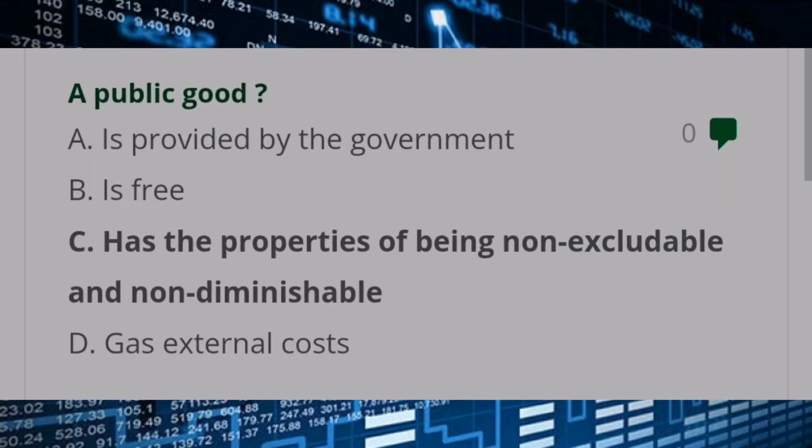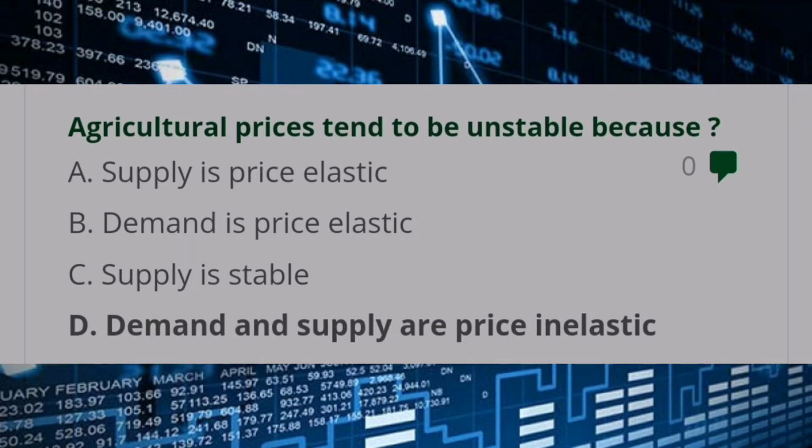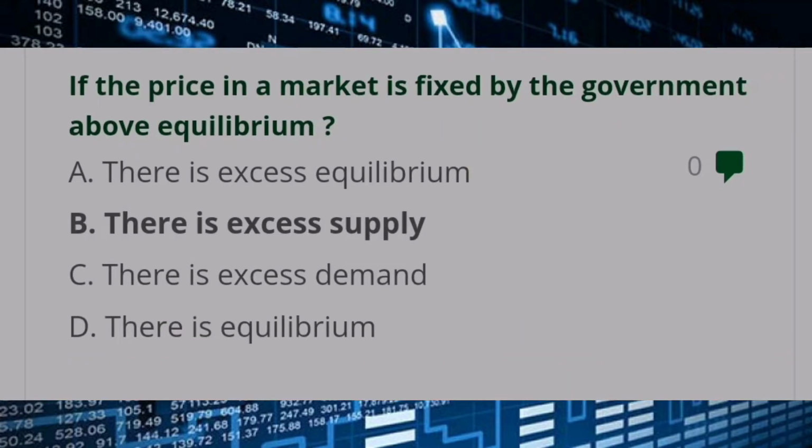A public good, answer C, has the properties of being non-excludable and non-diminishable. Agriculture prices tend to be unstable because answer D, demand and supply are price inelastic. If the price in a market is fixed by the government above equilibrium, answer B, there is excess supply.